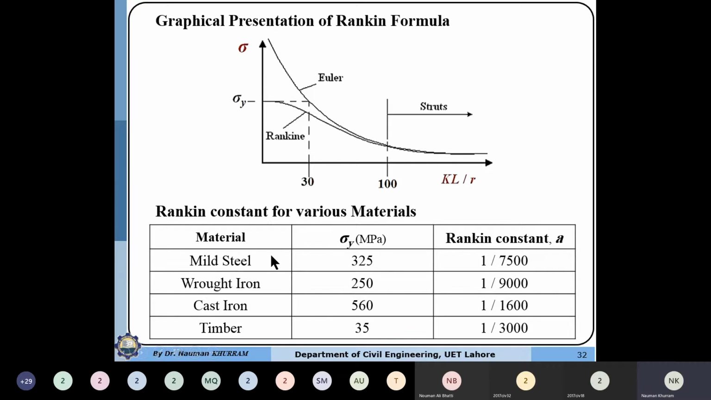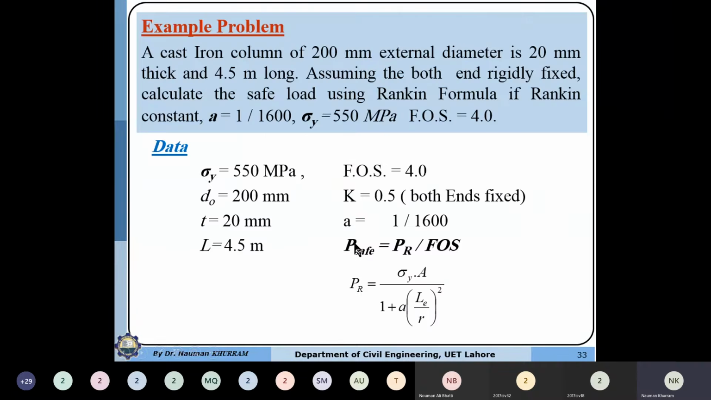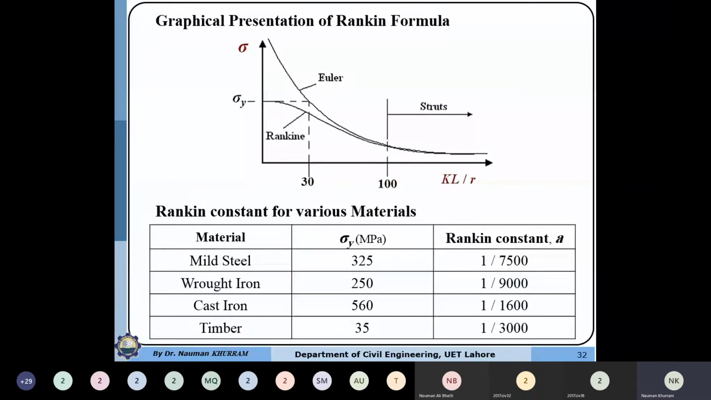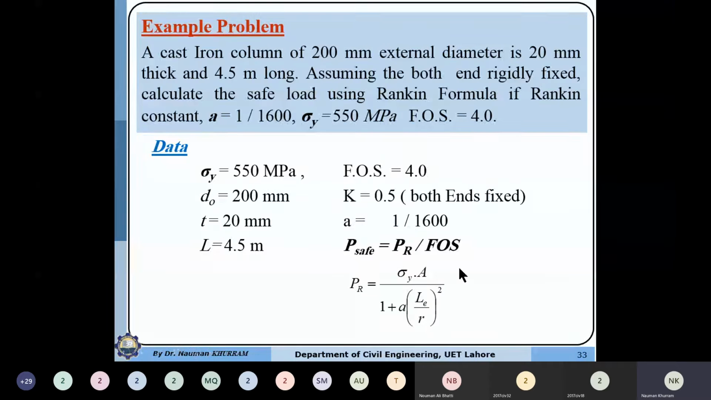So for the mild steel, if the yield strength is 325, a value will be 1 by 7500. And for the timber, you can use the sigma ultimate instead of the sigma y. The yield strength is used in case of the steel, but this is equal to ultimate load carrying capacity in case of timber or the cast iron. So for the timber, this value is 1 by 3000, and similarly the value of the a constant is also given for the wrought iron and for the cast iron, just like in this table. So next is the example problem.